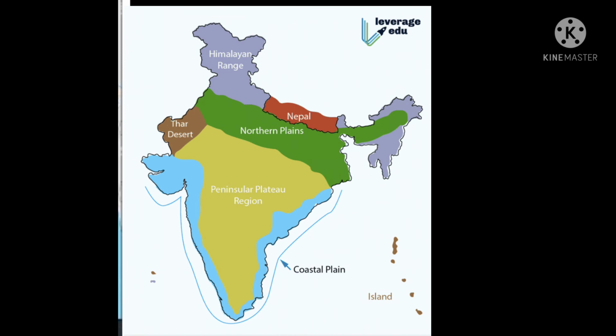Physical divisions. All kinds of landforms are present in India. This makes the physical features of the country rich and diverse. The country can be divided into 6 major divisions based on its physical features: the northern mountains, the northern plains, the Thar Desert, the peninsular plateau, the coastal plains, and the island groups.